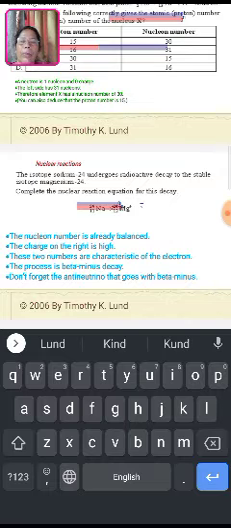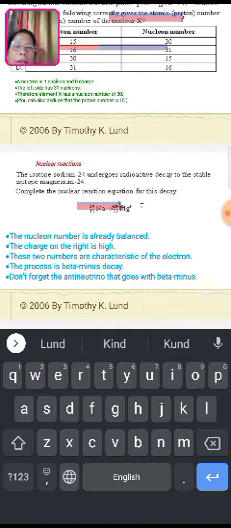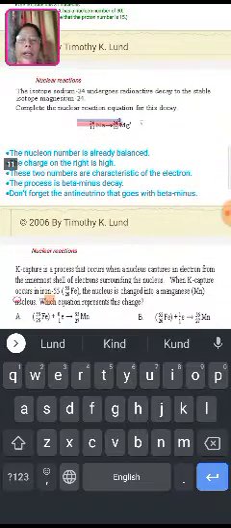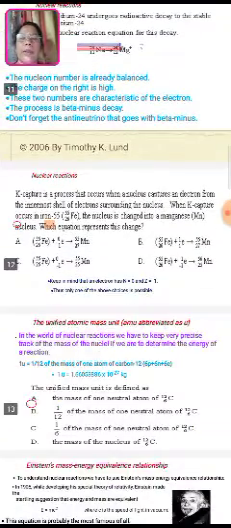The nucleon number is already balanced. The charge on the right side is higher. There are two particles that must be added to the reaction. The process is beta minus decay. Don't forget the anti-neutrino that comes with a beta minus.